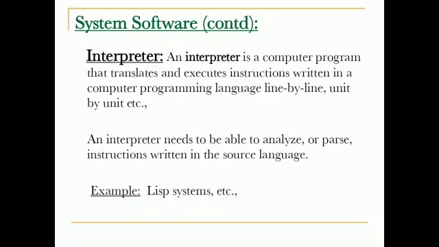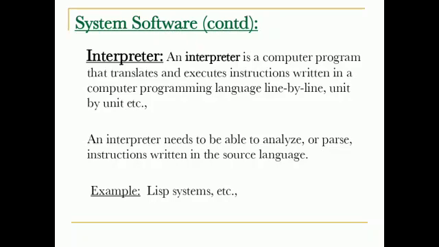Then, coming to the interpreter. An interpreter is a computer program that translates and executes instructions written in a computer programming language line by line and unit by unit. It means that an interpreter is a computer program that translates and executes the instructions we provide to the computer, written in a programming language, line by line or unit by unit.